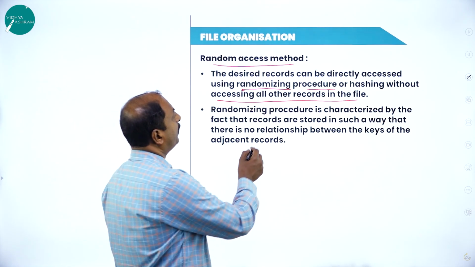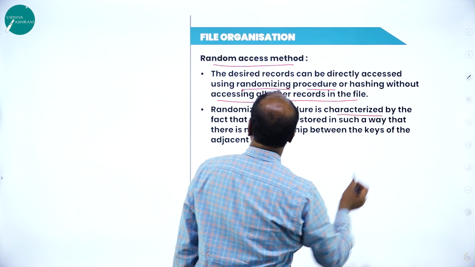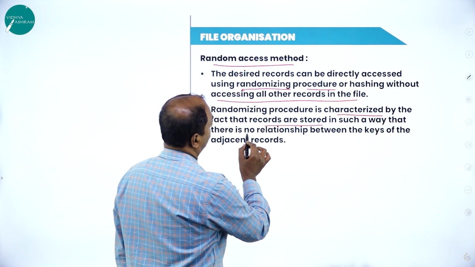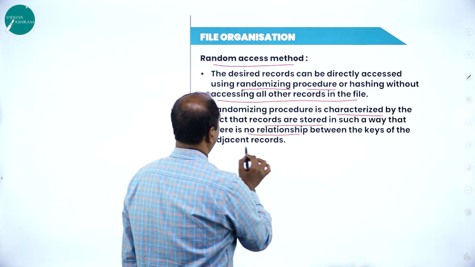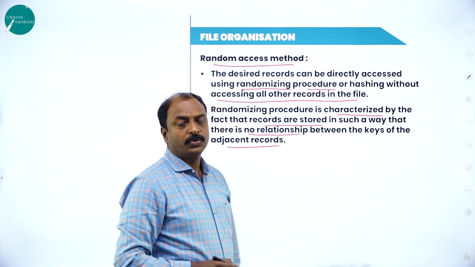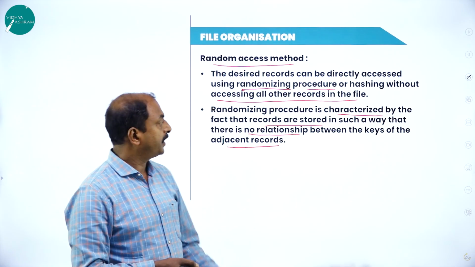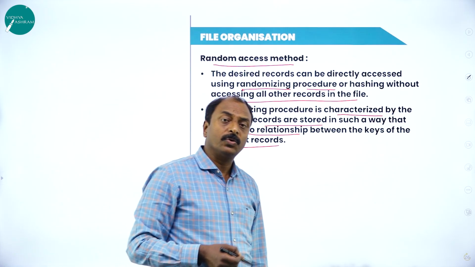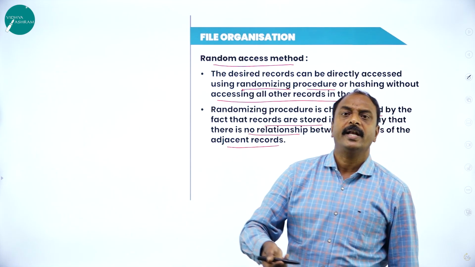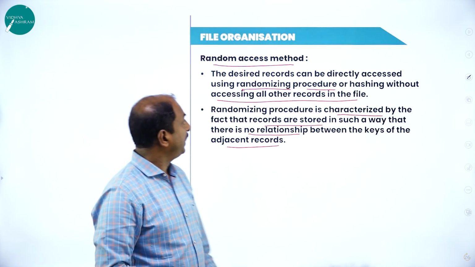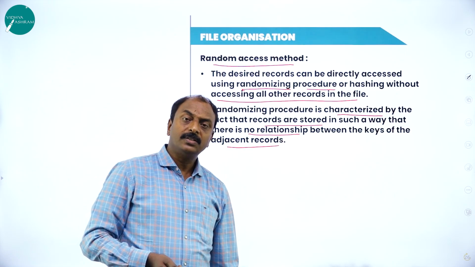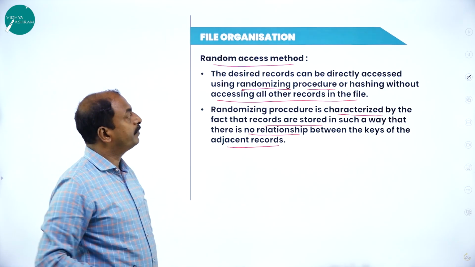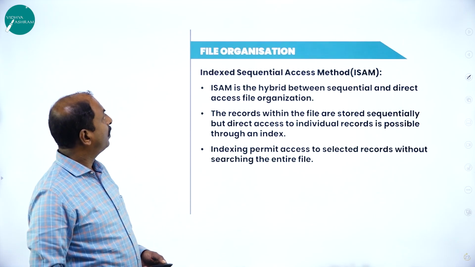Here, the randomizing procedure is characterized by the fact that records are stored in such a way that there is no relationship between the keys of adjacent records. So this is what we have seen here. The records are stored in a file in such a way that there is no connectivity or link between the previous record and the next record, so we can easily access the records randomly in this file organization. So this is the random access method. Now let us move on to the next slide.